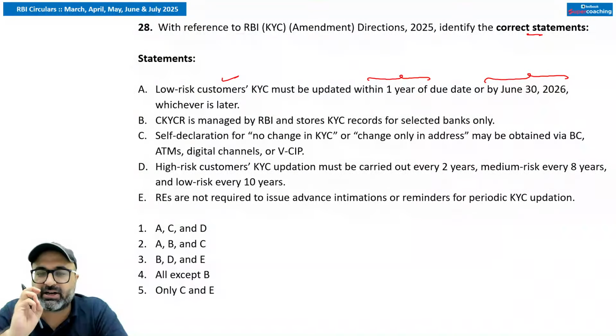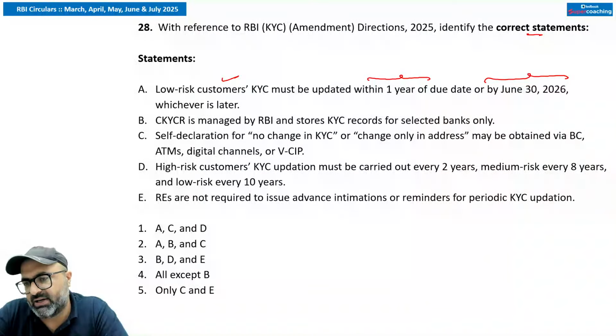That means self-declaration for no change or change only in address must be obtained through the authorized business correspondents. Remember that physical, digital, biometric, eKYC or video customer identification process is allowed. Customer must receive the acknowledgement for submission. KYC records must be uploaded or updated to the central KYC records registry within 7 days of receiving the information.